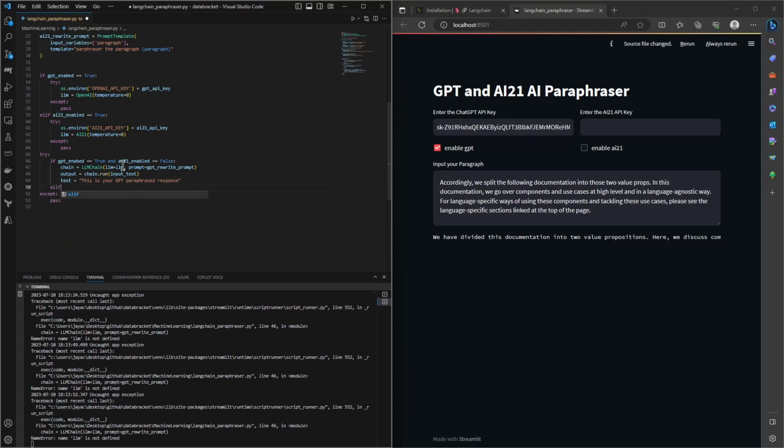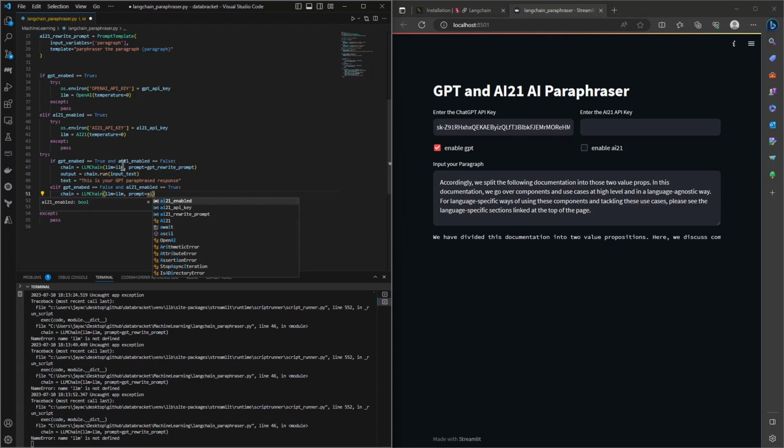And else, if GPT enabled is false and AI21 enabled is true, we will run LangChain with the AI21 prompt.